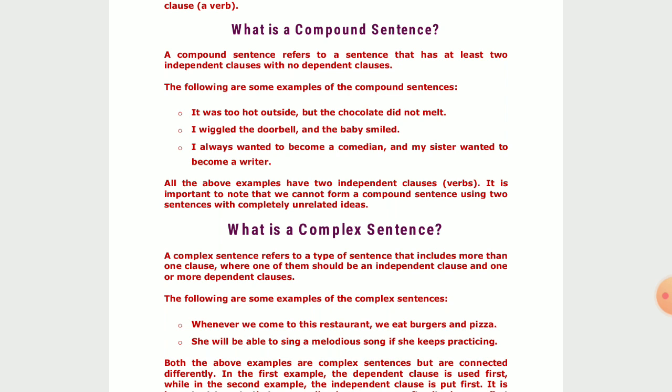Let us come to another example. I wiggled the doorbell and the baby smiled. Another one, I always wanted to become a comedian or a stand-up comedian, and my sister wanted to become a writer. So if you check both the examples, you will find that each part of the main example is sufficient to express itself properly.